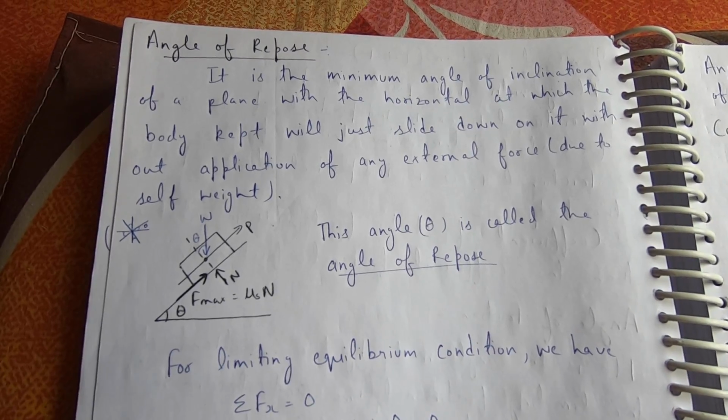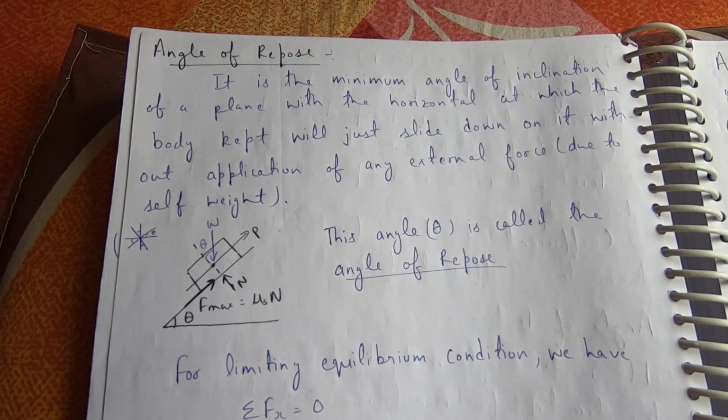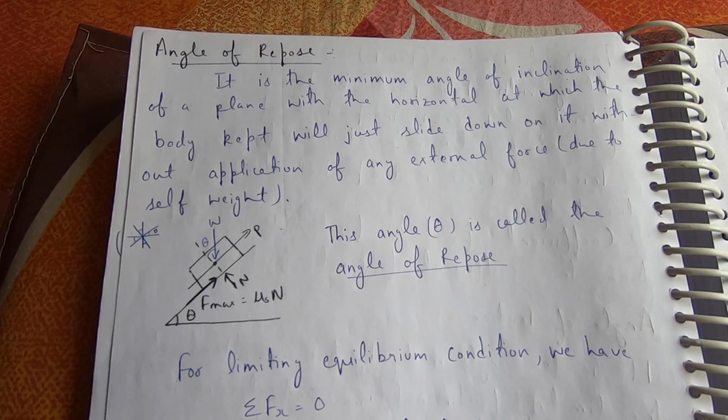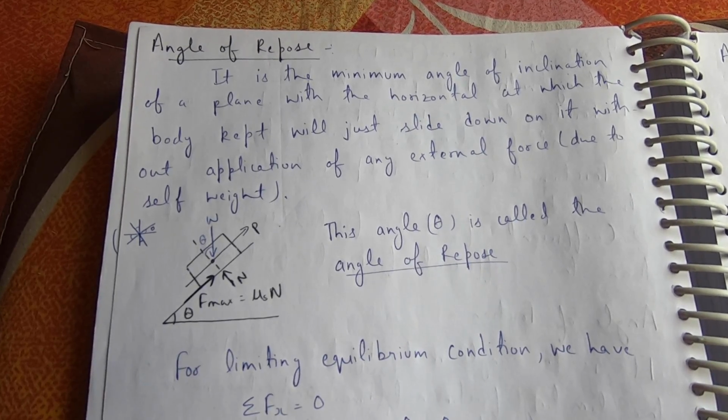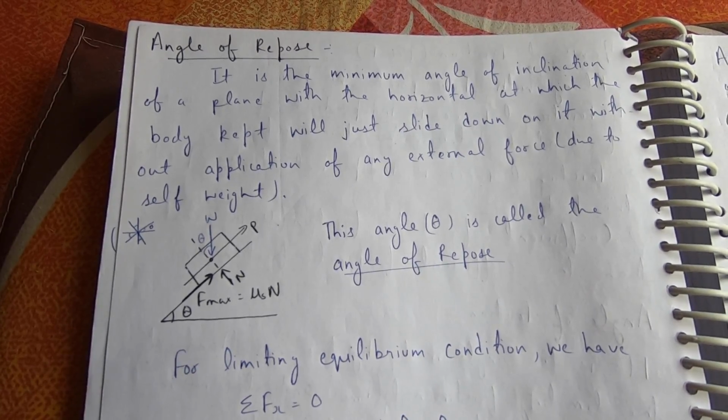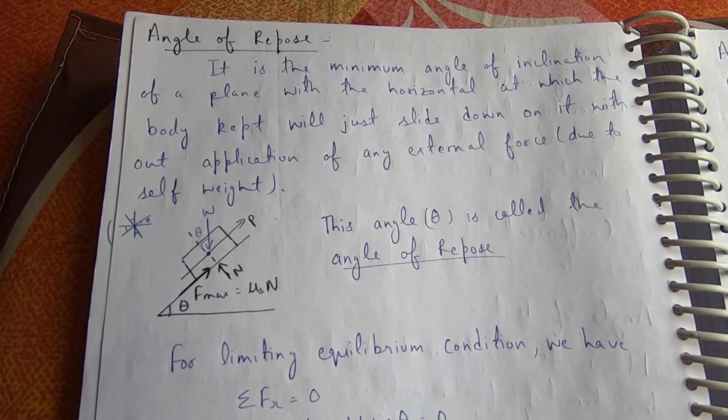Angle of repose: it is the minimum angle of inclination of a plane with the horizontal at which the body will just slide down on it without application of any external force, due to self-weight. This angle theta is called the angle of repose.